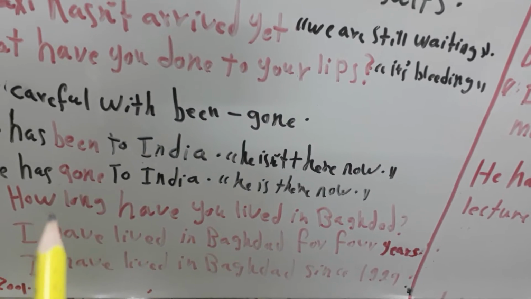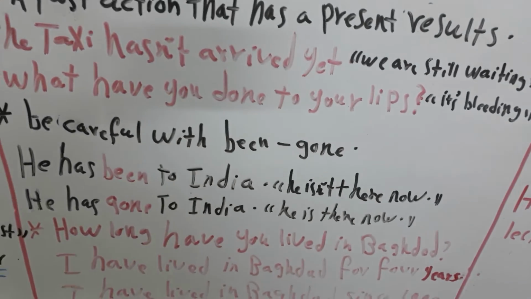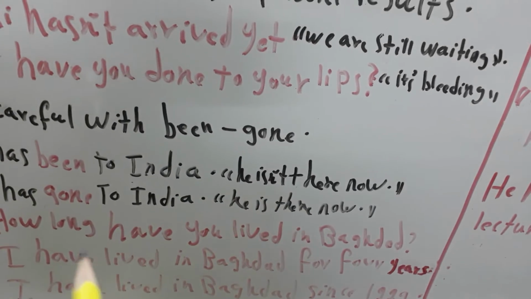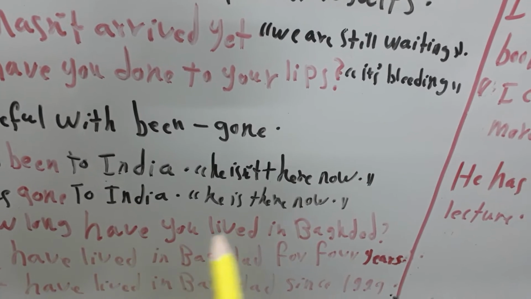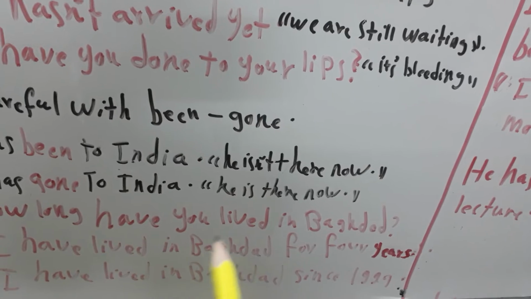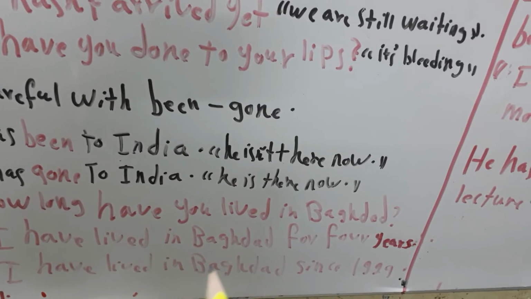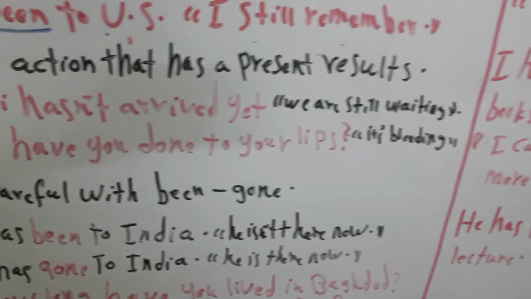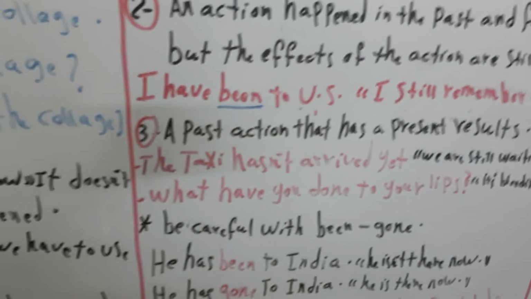And we can use how long to ask about the time or period of time of something. How long have you lived in Baghdad? You can answer me, I have lived in Baghdad for 4 years. Or you can answer me, I have lived in Baghdad since 1999. Okay? All this explanation is about the present perfect.